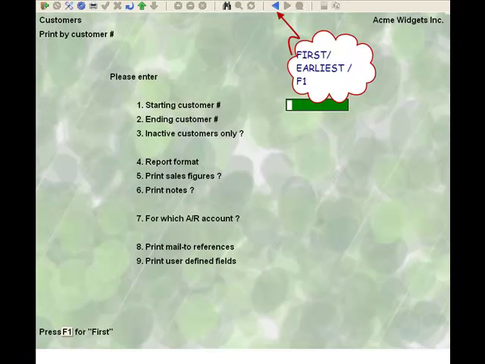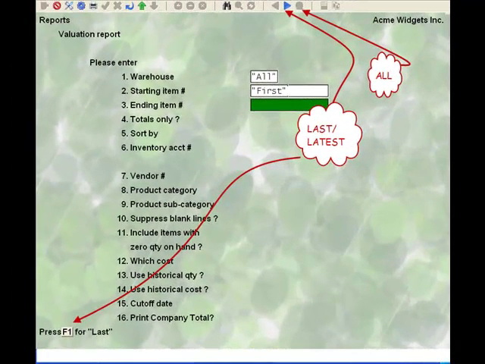When you are in a screen that asks for a range of records, the left-facing arrow acts as the F1 key and returns the first or earliest record. The right-facing arrow then acts as the F1 key and returns the last or latest record, and the next icon acts as if you had pressed the All prompt.